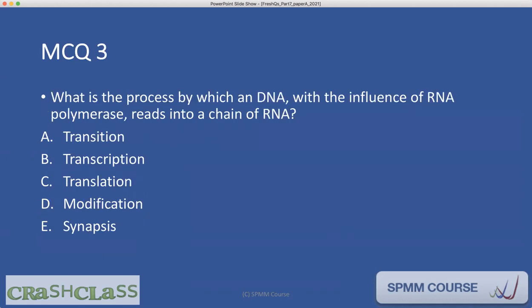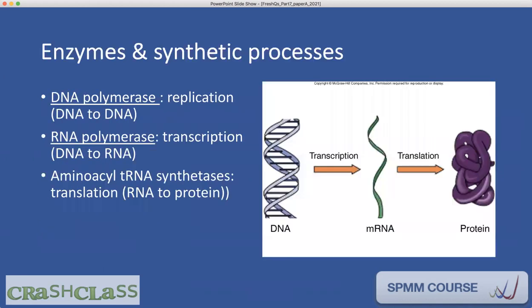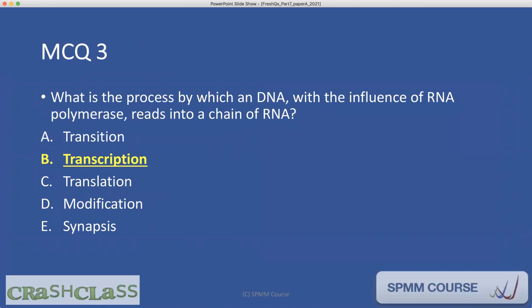Question 3. What is the process by which a DNA with the influence of RNA polymerase reads into a chain of RNA? Transition, transcription, translation, modification, synapses. So as you know, DNA reading into RNA is transcription. So DNA polymerase helps with replication, but RNA polymerase helps with transcription. And for translation, we have another enzyme, amino acid tRNA synthetase. So here, please choose transcription.